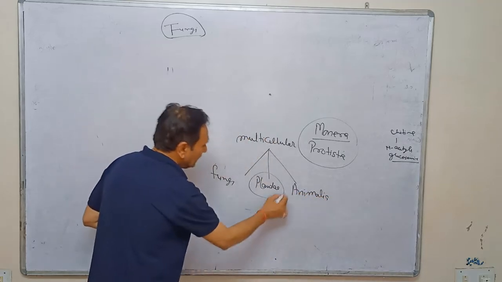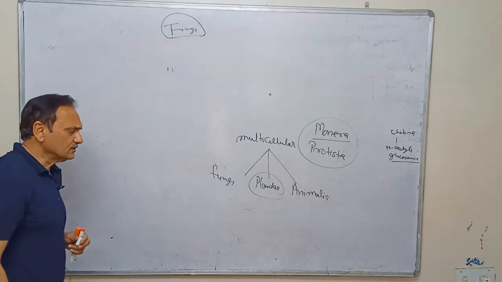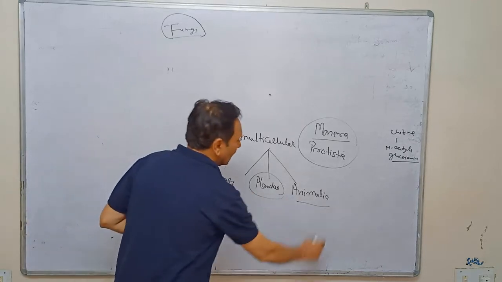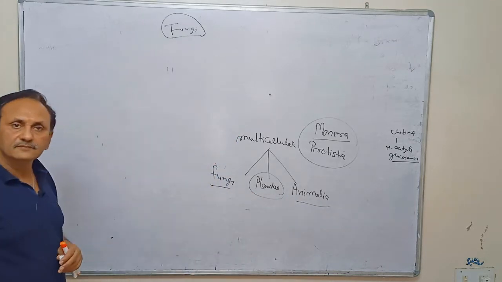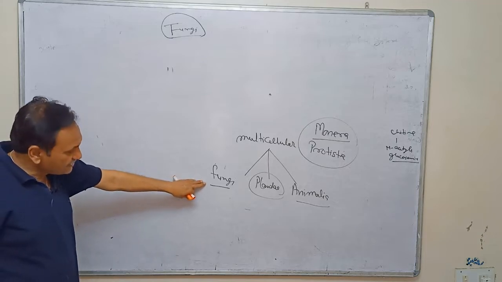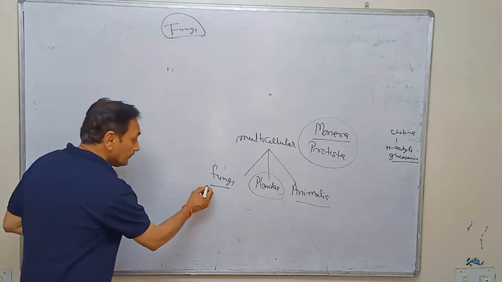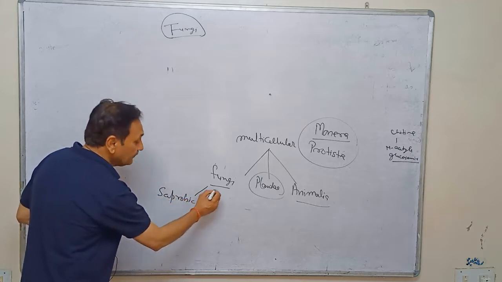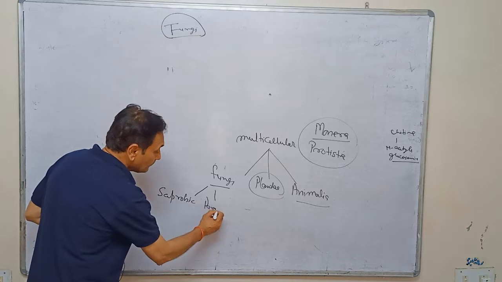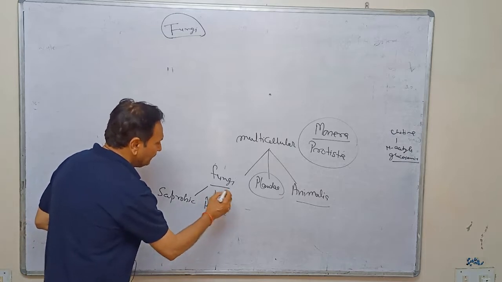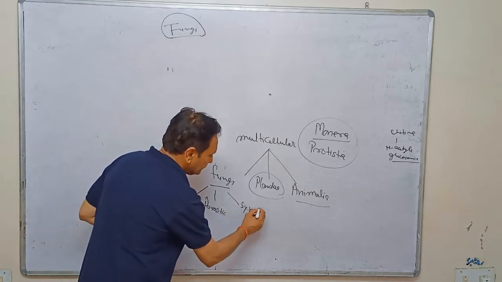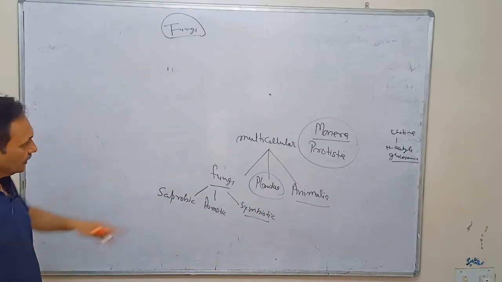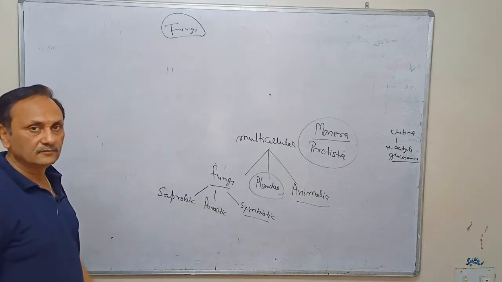Among these three, only Plantae is the producer, and they are responsible for preparing their own food. Both fungi and Animalia are consumer level. In case of fungi, most of the fungi are saprophytic or saprobic, but a few are parasitic and a few are symbiotic also. But due to lack of chloroplast, they are not producers.